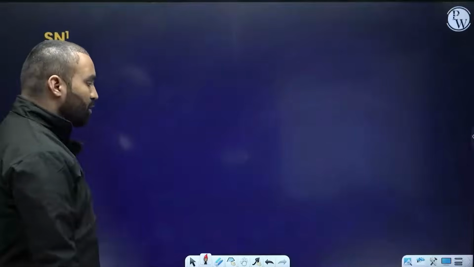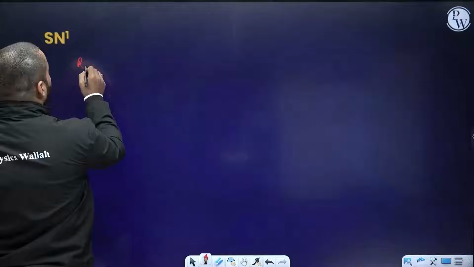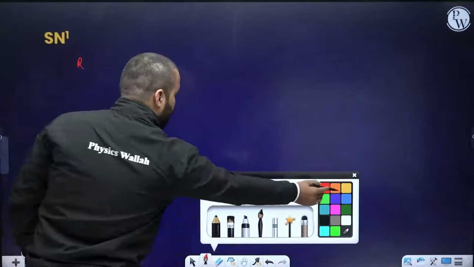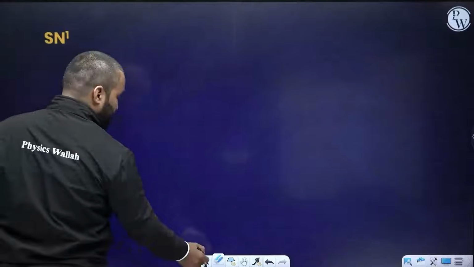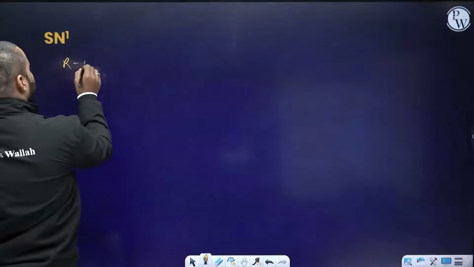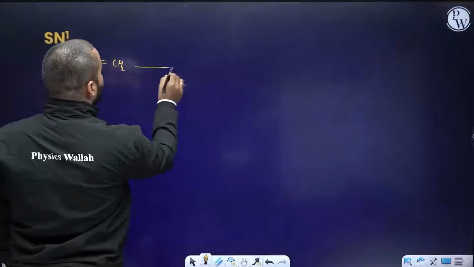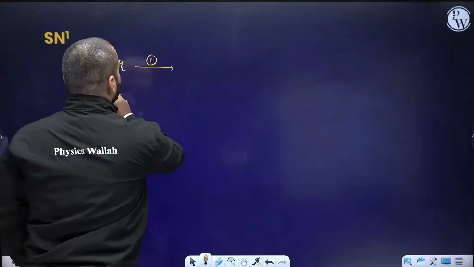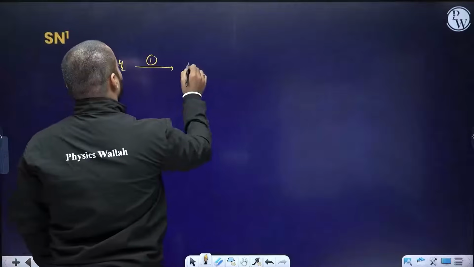Now let's talk about what is SN1 reaction in detail. Suppose I start with R-CH double bond CH2. The very first step, step number 1, is the formation of carbocation.